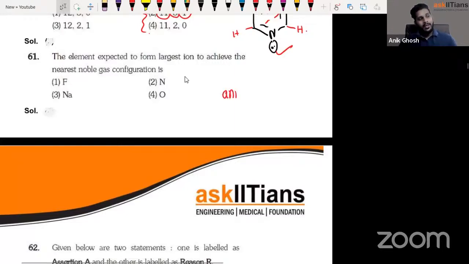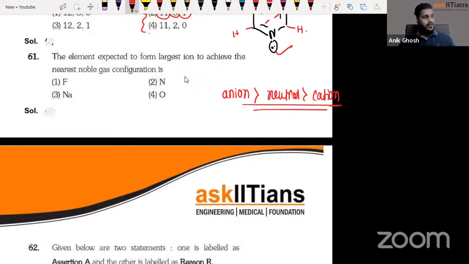When you become an anion, they have the largest size, then the neutral species, and then the cation. Simple. So you have to see who is going to be the biggest anion here. Fluorine, in order to get the noble gas configuration, has to be F minus. Nitrogen has to be N3 minus, oxygen has to be O2 minus, and sodium must be plus.